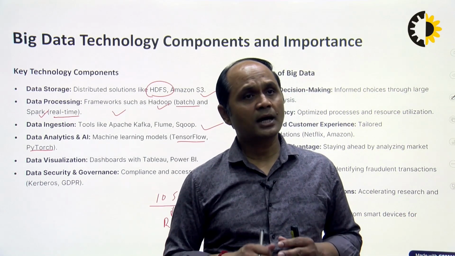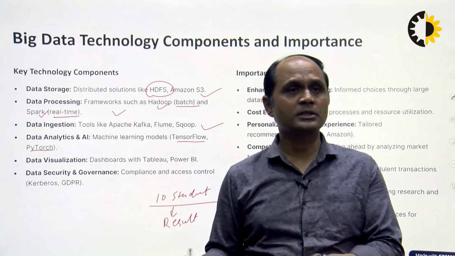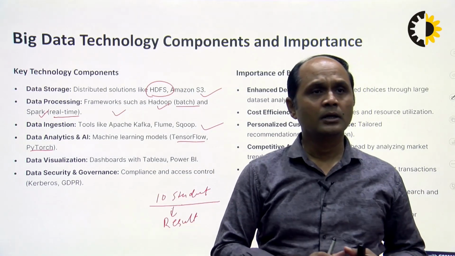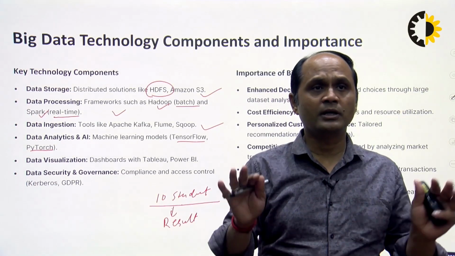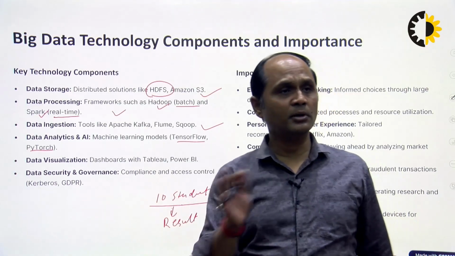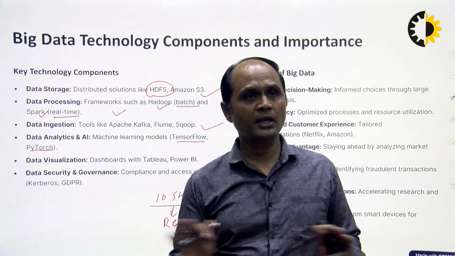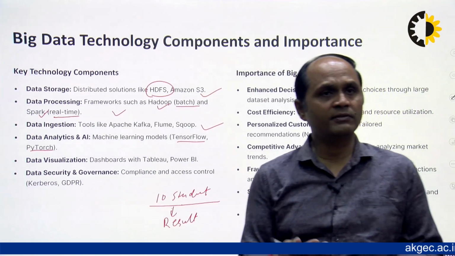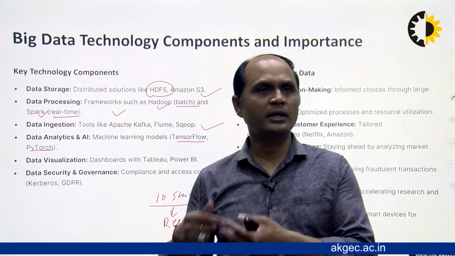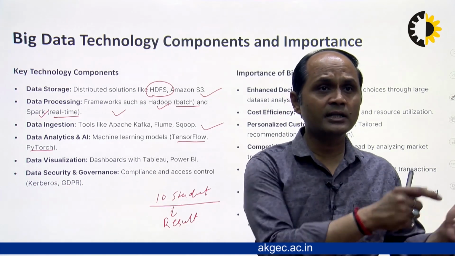Big data means a large amount of data that we can process and analyze. Big data is not used for small data. I am just taking the example of students, but we cannot process small data in big data, because if we process small data in big data, that is a disadvantage of big data.